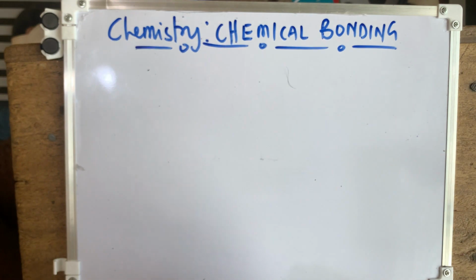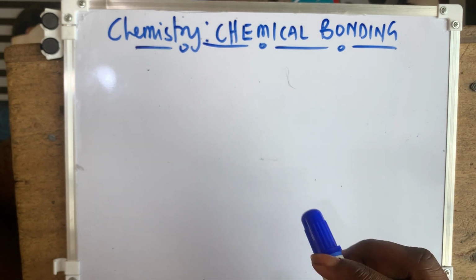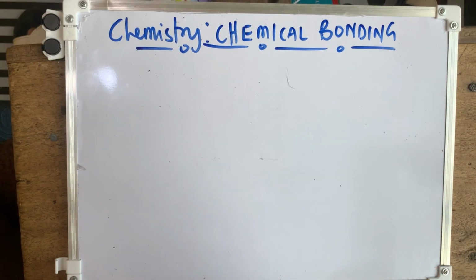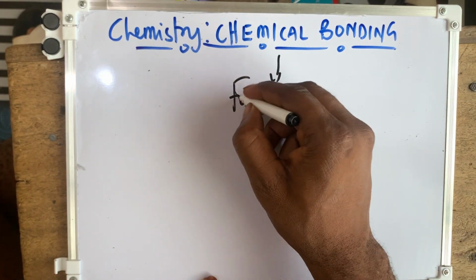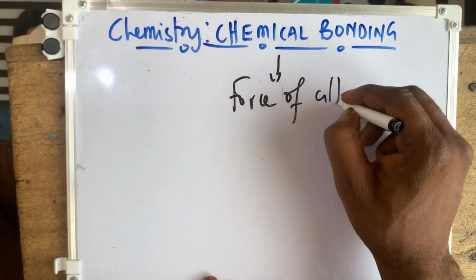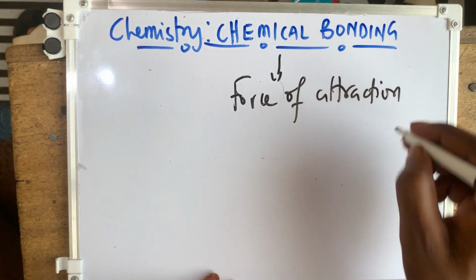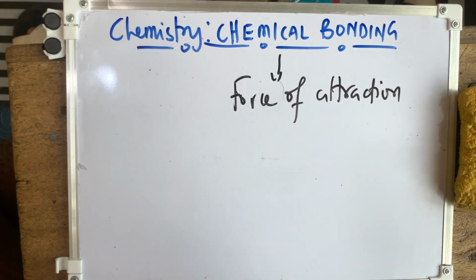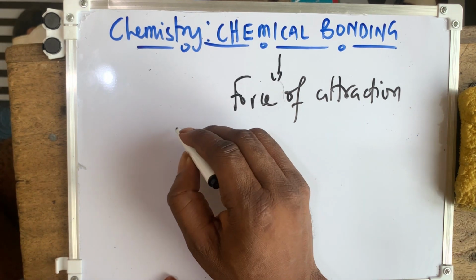All right, so straightforward with chemical bonding. Now, when we say chemical bonding, what do we mean? The first thing that should come into your mind is that we are looking at a force of attraction. Anytime you hear the word chemical bonding, you are looking at a force of attraction that holds atoms, ions, or molecules together to form a chemical substance.